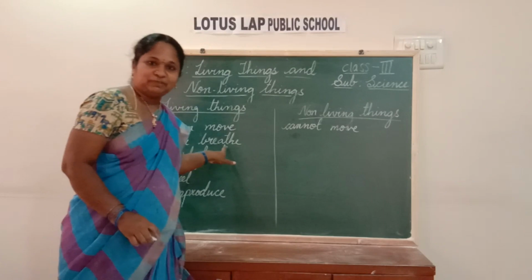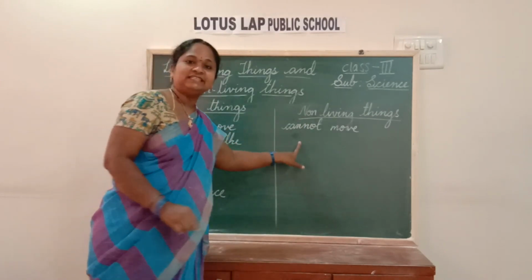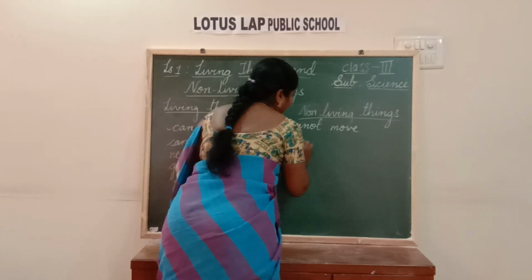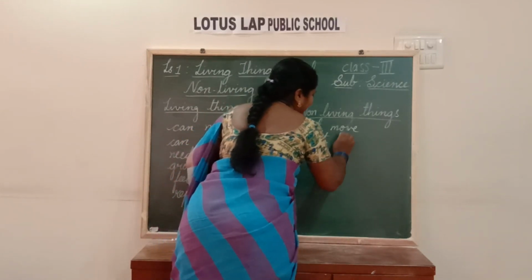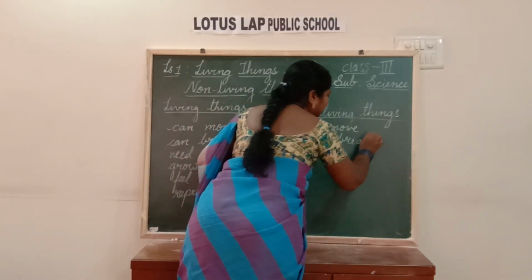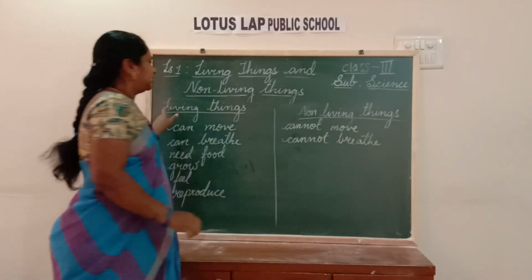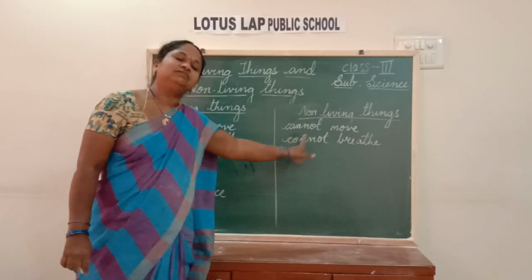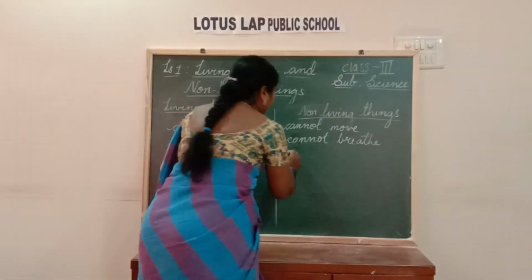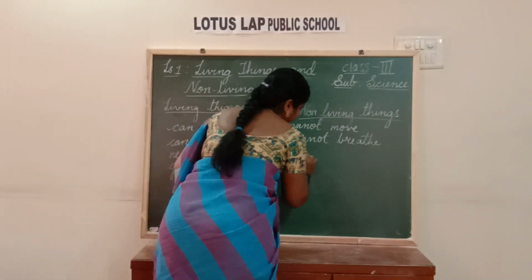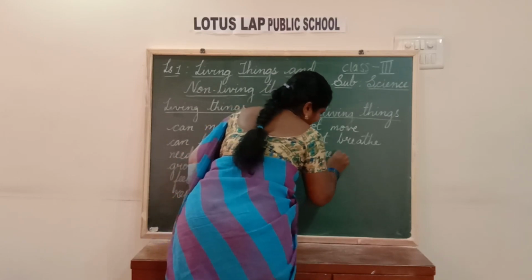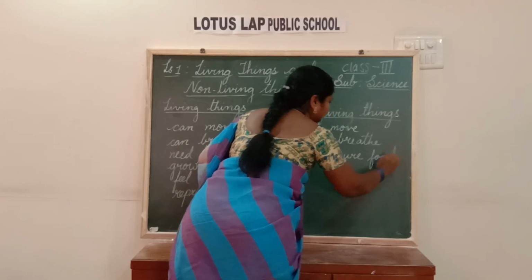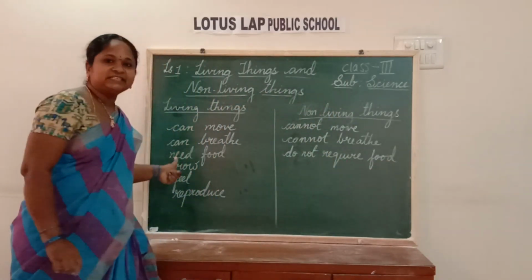Living things can breathe, but non-living things cannot breathe. They don't require any air or need to breathe anything. Why? Because they are not living. Next, living things need food. Do non-living things need food? They do not require any food.